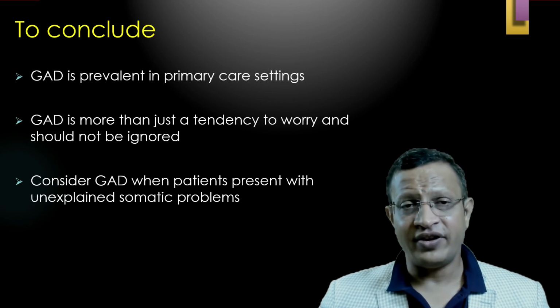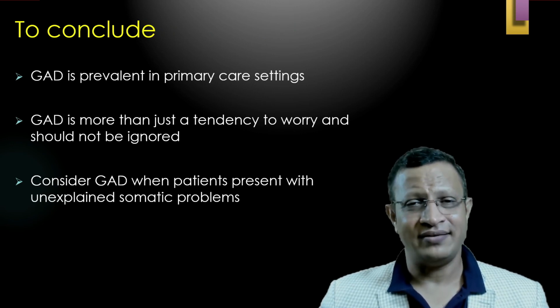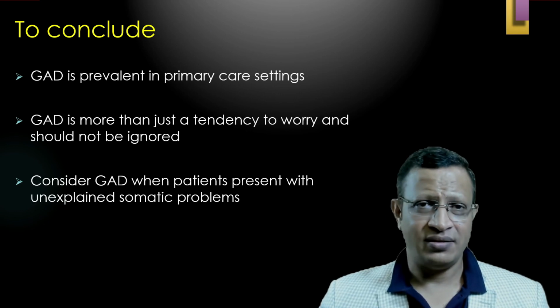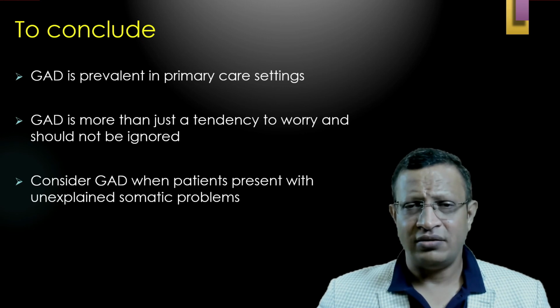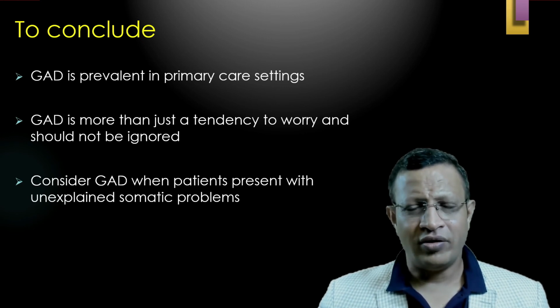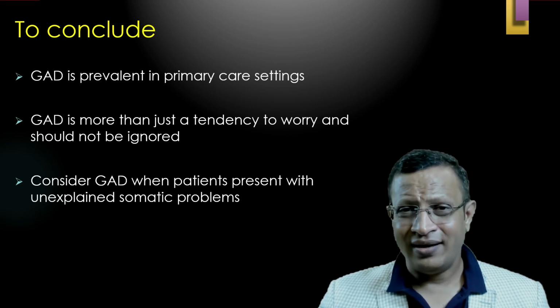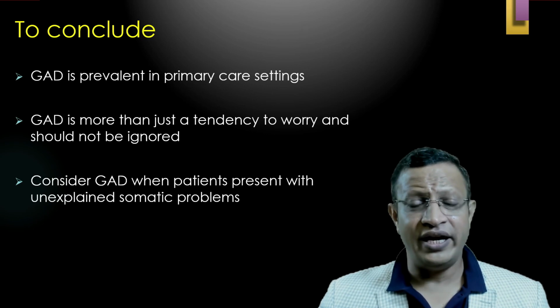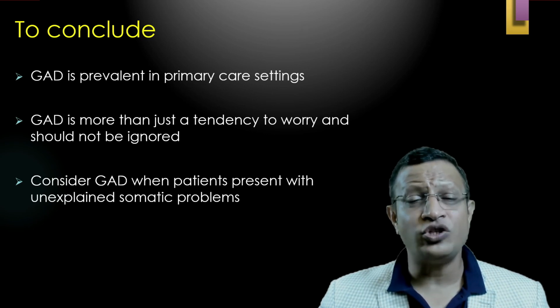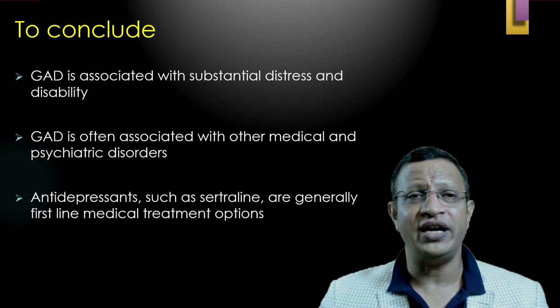To conclude, my dear friends, GAD is very prevalent in primary care settings. The prevalence is around 8%. GAD is more than just a tendency to worry and should not be ignored at all. You cannot just say to a person, don't worry. Many a time GAD can trigger physical illness. Consider GAD when a patient presents with unexplained somatic complaints. Explain, explore, and see whether the person is suffering from GAD.